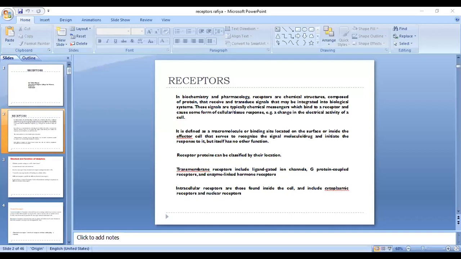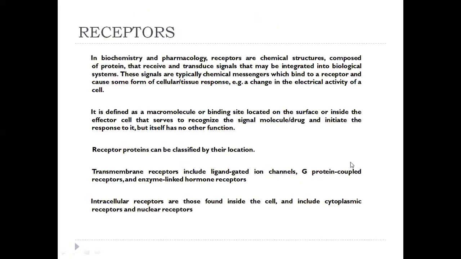So this is about receptors. These are chemical structures required inside the body for communication processes. They accept signals from different parts of the body, and they transport these signals to the cells. So they are the carriers of the messengers inside the body. Like enzymes, they are also proteins. Most of these receptors are found in the cell membranes. Basically, they are classified based on their location.